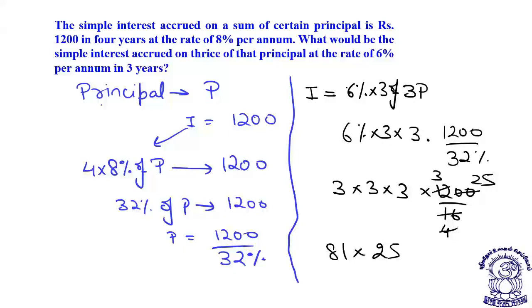I know 80 into 25 is 2000. 81 into 25 will be 2025. So the question is, what would be the simple interest? So the SI here is 2025, this is the required SI now, my dear students.